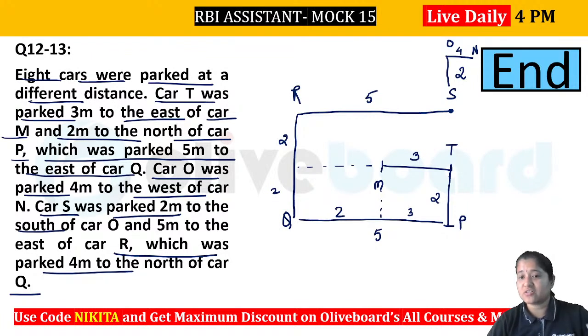Now if the question is what is the distance between car O and P, so you can easily calculate, right? So you can see what will be the distance between O and P, guys. If the question is that what is the final distance between O and P, can anybody tell me? So you can see PT is 2, then TS is 2 again and SO is 2 again, right? So that will be the sum here, that is 6 meters, right? I hope this is clear to everybody. Yes, 6 meters would be the right answer in here.